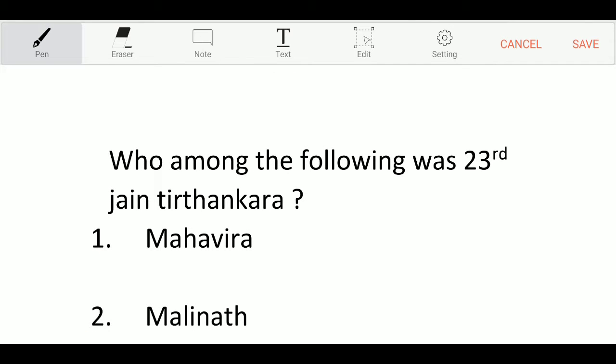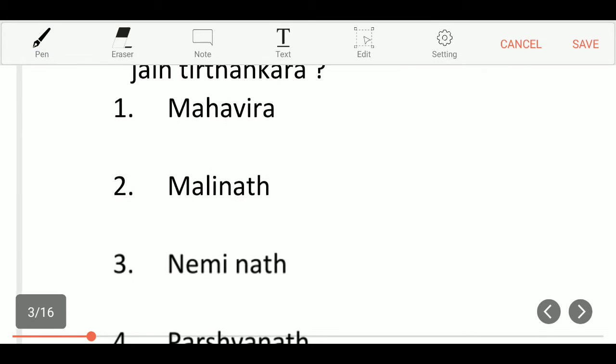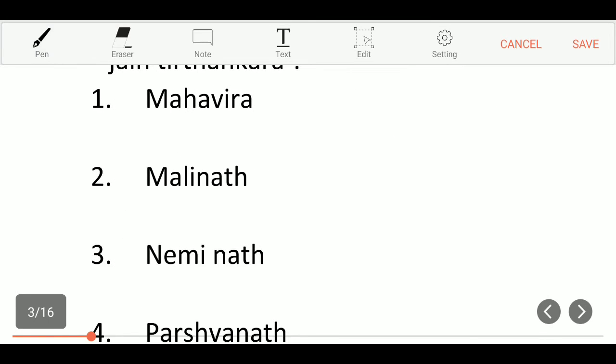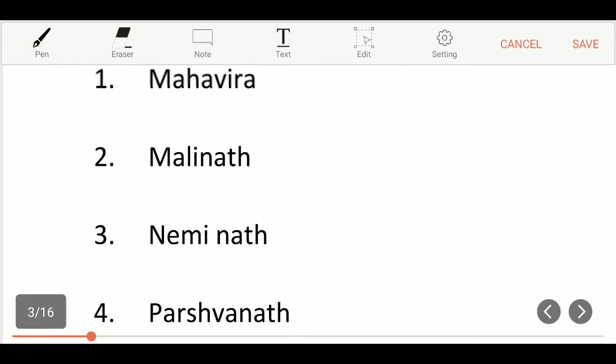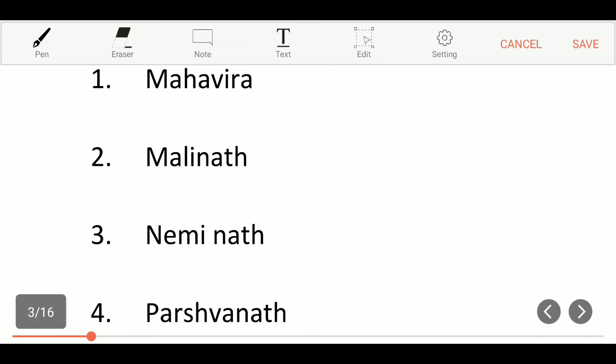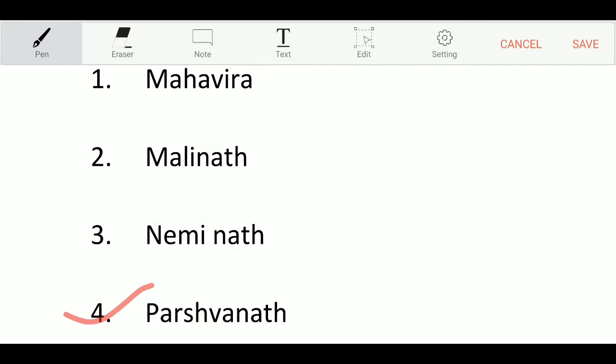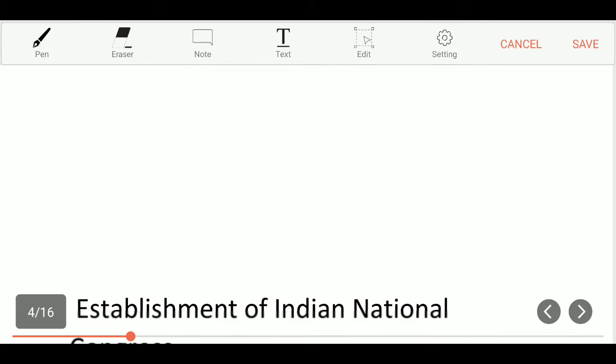And the next question is, who among the following was the 23rd Jain Tirthankara? Option 1, Mahavira. Option 2, Malinath. Option 3, Neminath. Option 4, Parshavanath. And option 4 is the correct answer. Now next question.